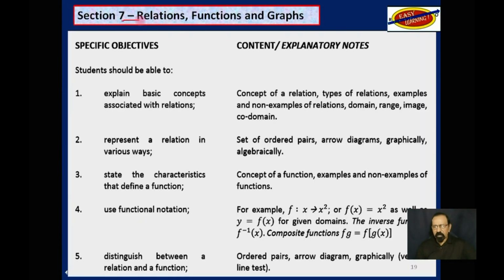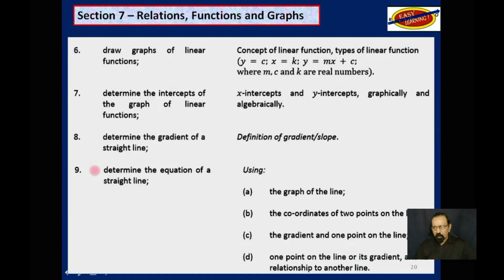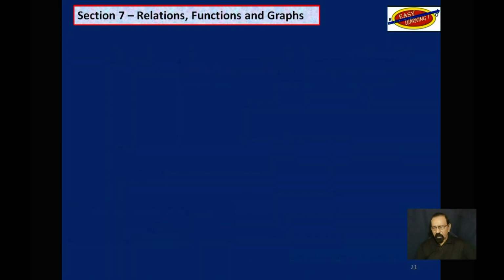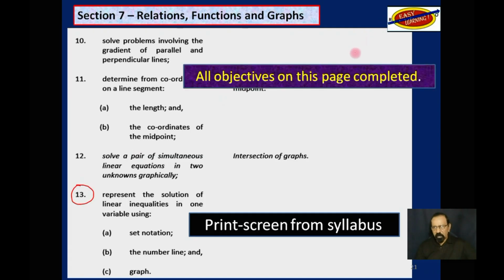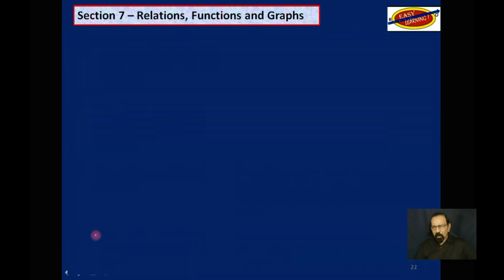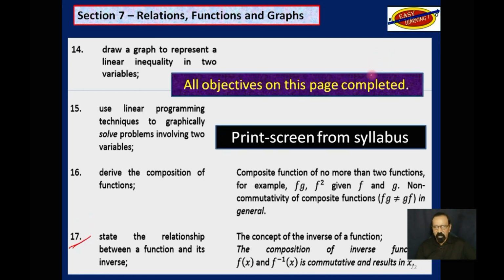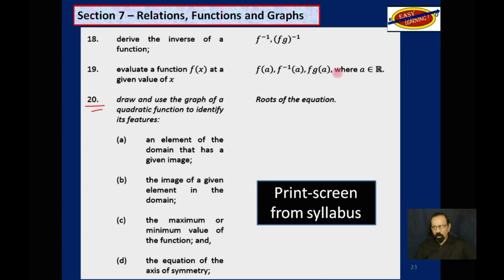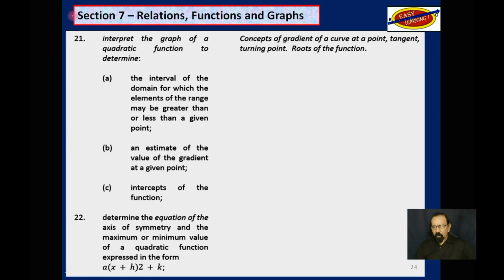So we are at section 7, relations, functions, and graphs. All 5 of these objectives from this page have been completed. Up to objective 9 from the next page, all of those have been completed. Up to objective 13 from the next page, all of those have been completed. Up to objective 17 from the next page, all of these have been completed. Up to objective 20 from this page, all of these have been completed. So really, we are now here at